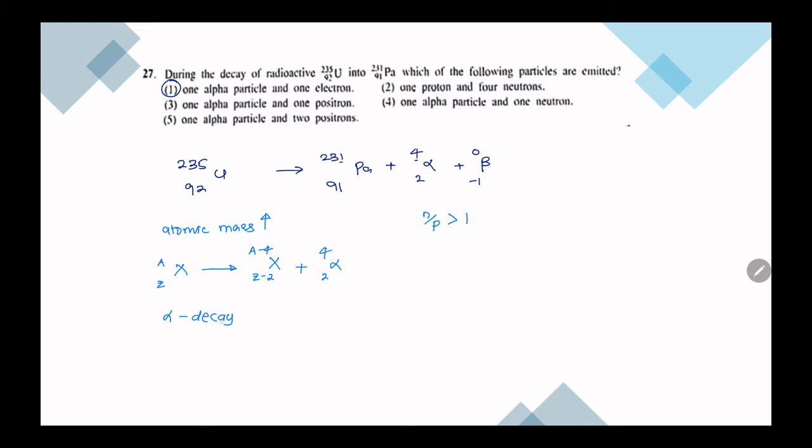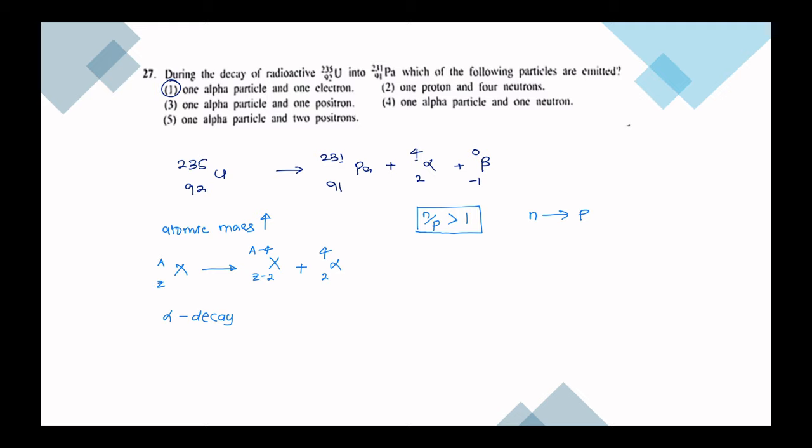This is especially when the atomic mass is high, and it wants to get stable by reducing its mass. The second method is N over P is greater than 1. So here, when N over P is greater than 1, the atom tries to convert a neutron into proton. Okay, it tries to convert a neutron into proton.